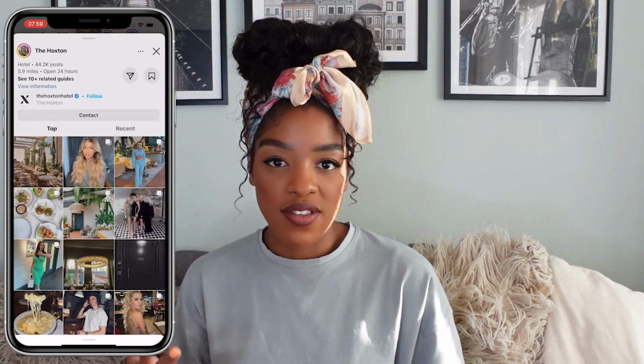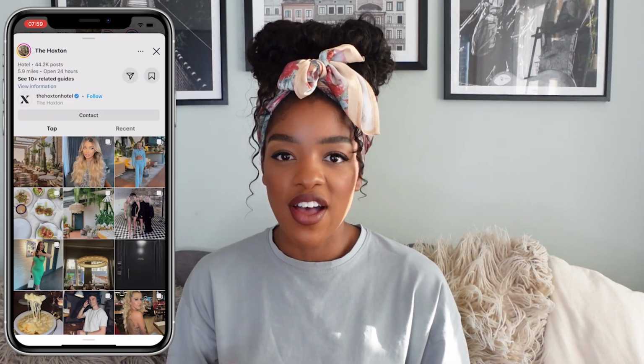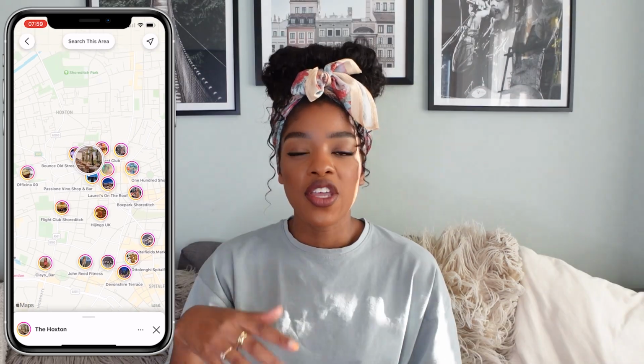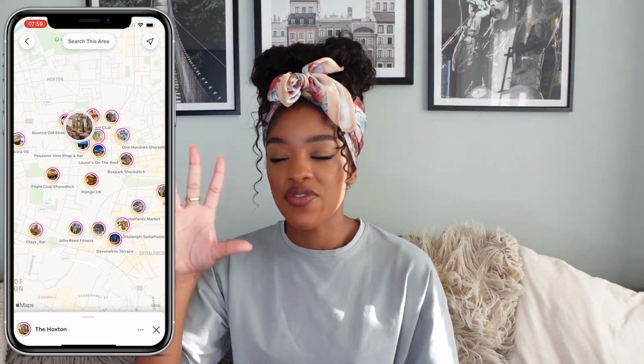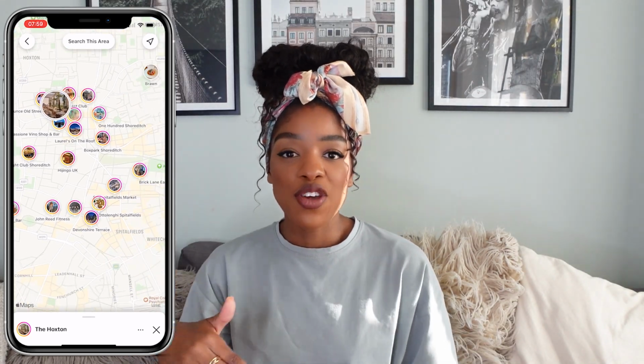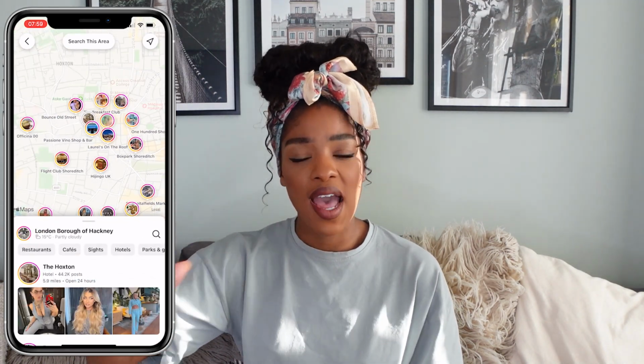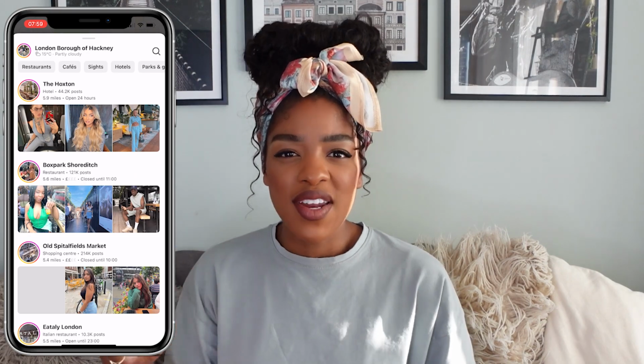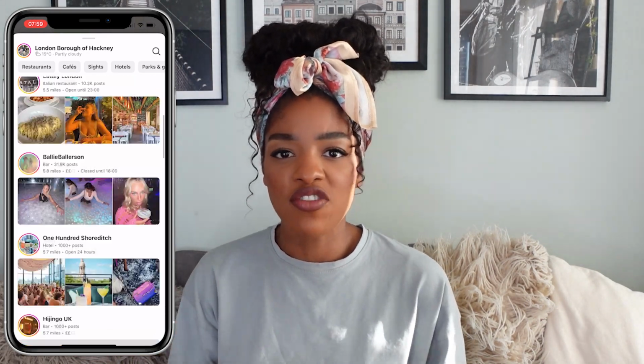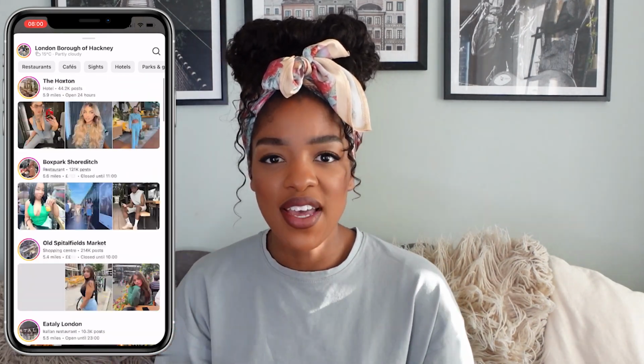One of my favorite parts though is you're able to search the area. So if you click on the map at the top, you can actually browse the different restaurants or the different hotels in the area, and it will show you this really beautiful visual representation of the different things happening around that location, which I really love. It's like a more multimedia version of your standard map service. Do you know what I mean?